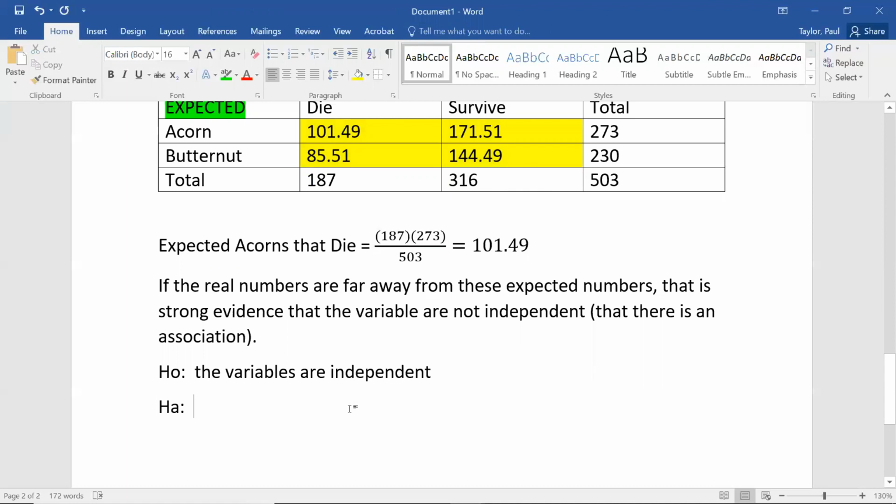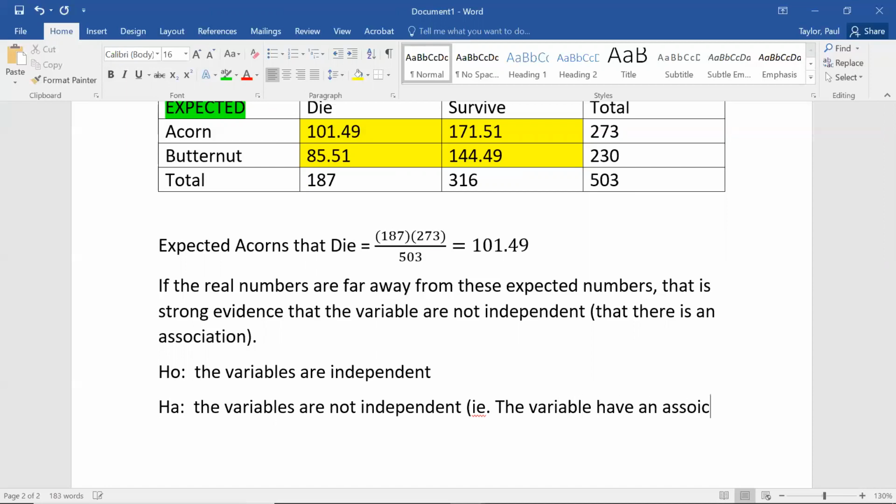We are going to generate a p-value. And the smaller the p-value is, the more evidence that the null hypothesis is false and actually that the variables are not independent. So in other words, the variables have an association. What category you fall in under the first variable makes you more likely to be in a certain category in the second variable when there's an association.